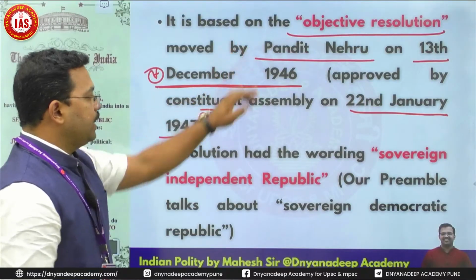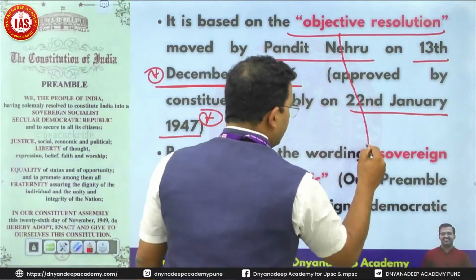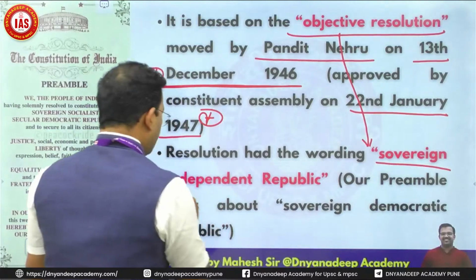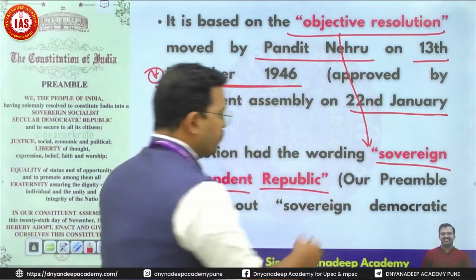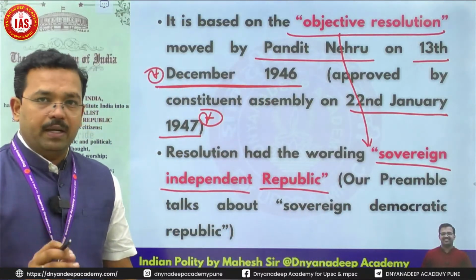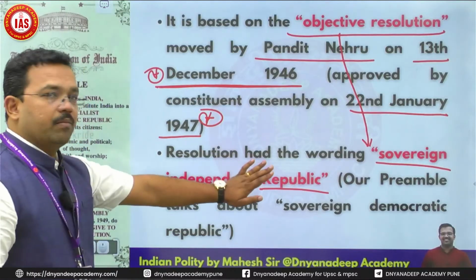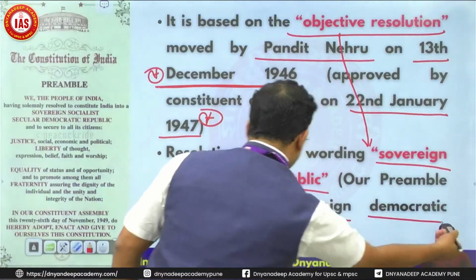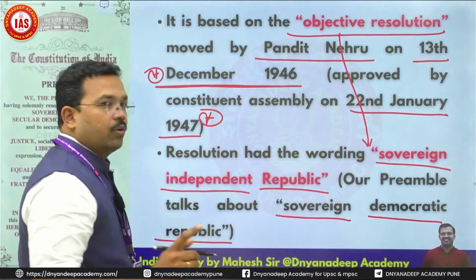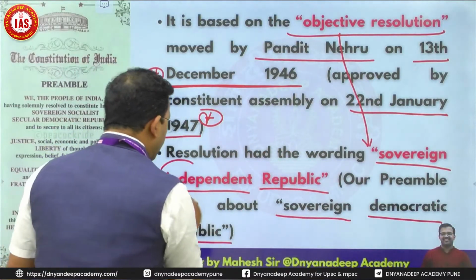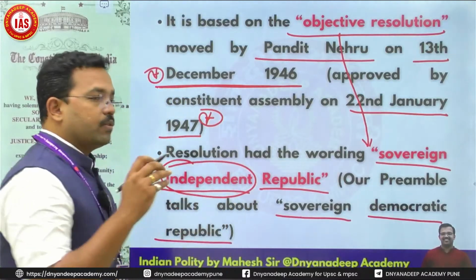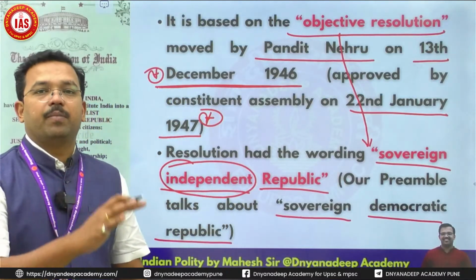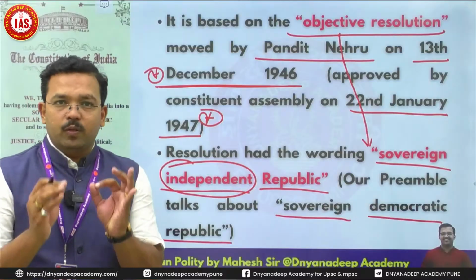Now, the objective resolution had this wording: sovereign, independent republic. Our preamble has different wording. It talks about sovereign, democratic republic. So we expunged the word independent and added sovereign, democratic republic. These were the original wording.